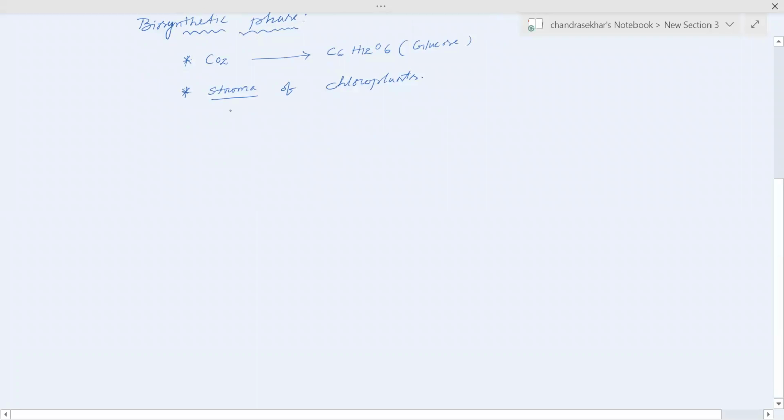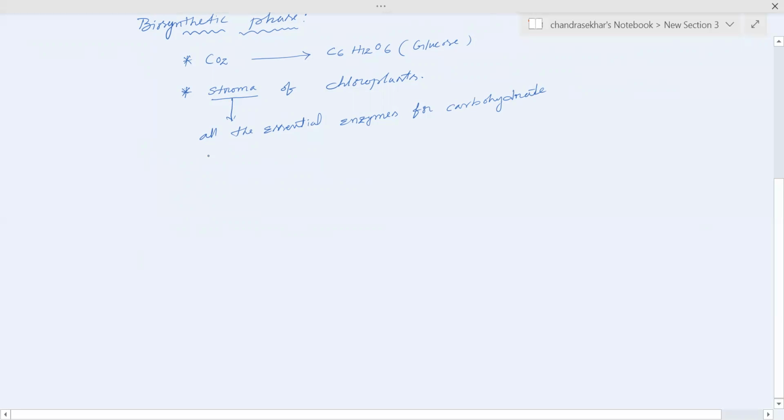Because the stroma has all the essential enzymes for carbohydrate formation.